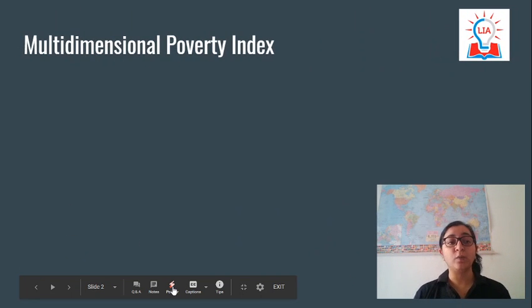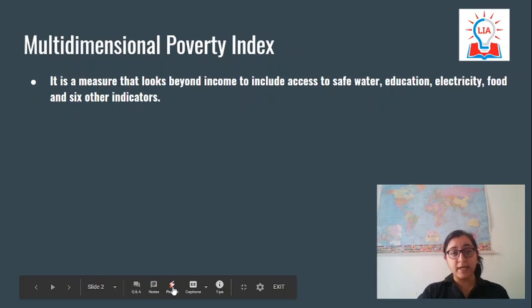First, we will talk about what the multidimensional poverty index is. Basically, this is an index which does not look at poverty in terms of income only, but broadens the horizon by including access to safe water, education, electricity, food, and other indicators as well. So this goes beyond just income. They don't define poor as somebody who is not earning enough, but also include other factors. That's why it is called multidimensional, as it includes multiple dimensions.